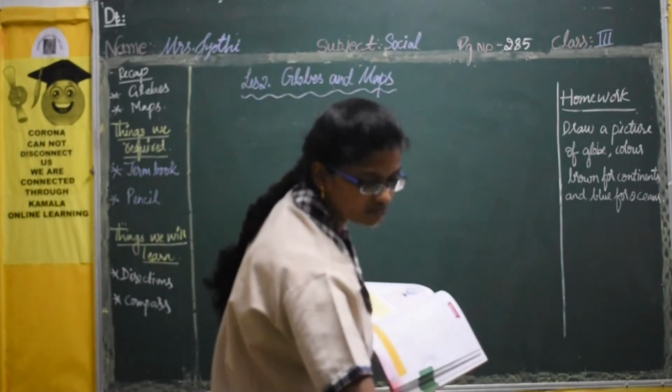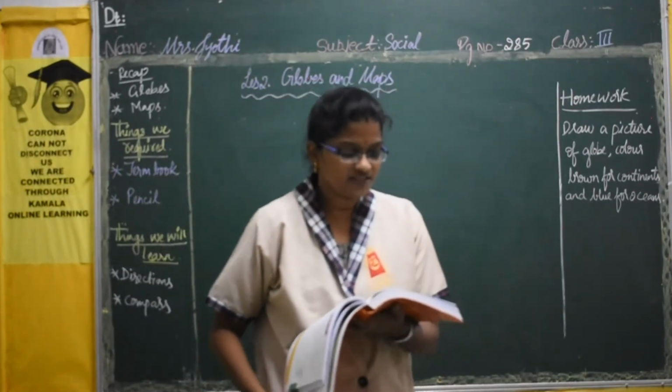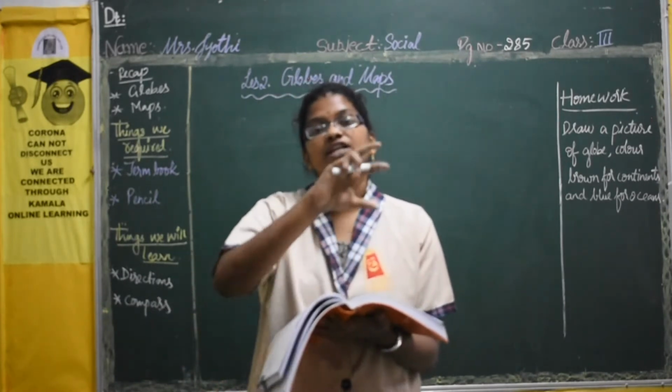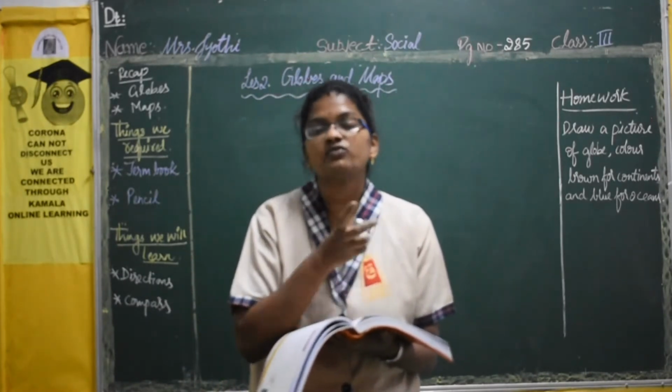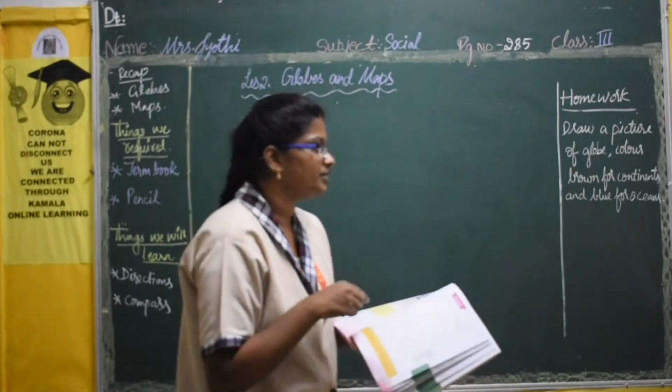Now try to read the first one. The first one is a layer of air. So a layer of air surrounding the earth. What it is? It is atmosphere.